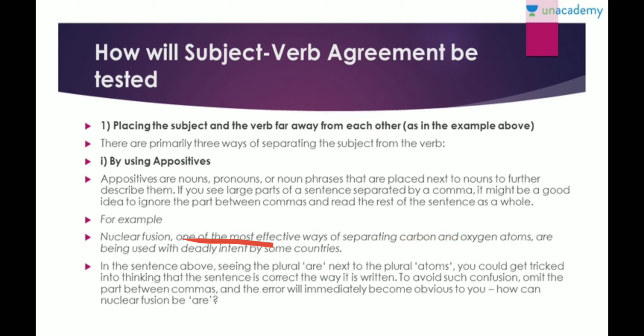Now when you ignore this comma part, you will have "nuclear fusion are being separated." So you clearly understand that "are" over here is wrong. So it would be "nuclear fission is being used with deadly intent by some countries." So here we clearly understand that if you're using extra things, these extra comma brackets can be easily ignored.